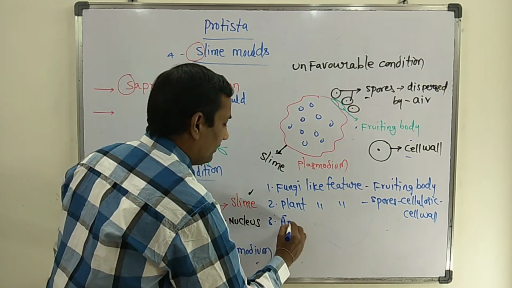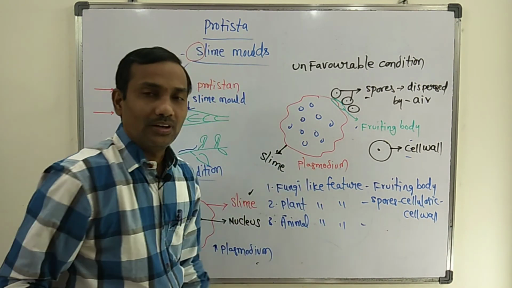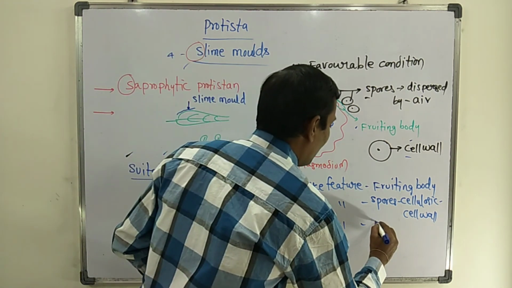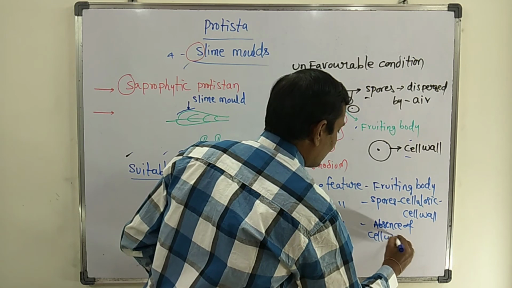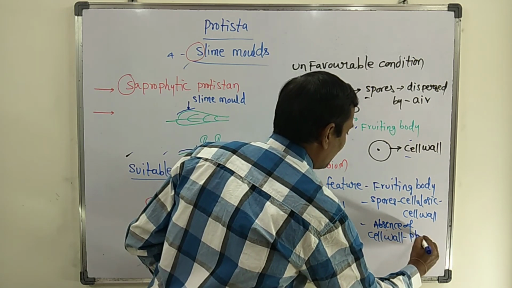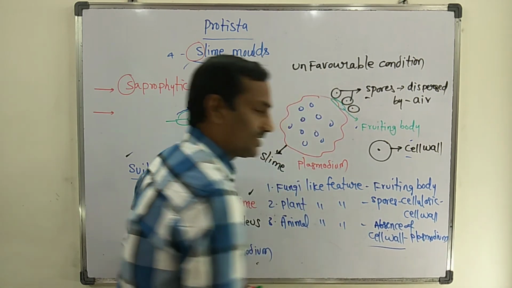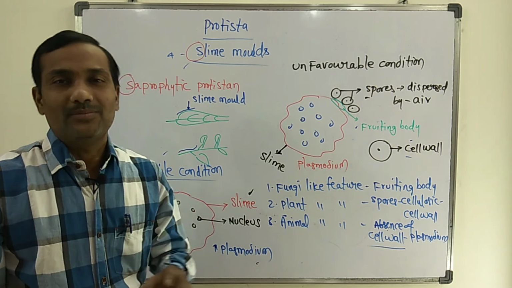Next, the animal-like feature can also be observed in slime mold. The animal-like feature means absence of a cell wall around the plasmodium. So here the plasmodium does not have a cell wall. A cell wall is not found in animal cells.